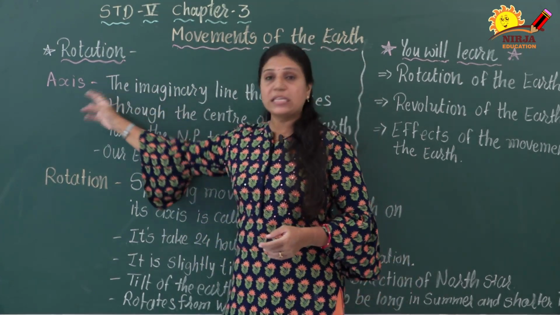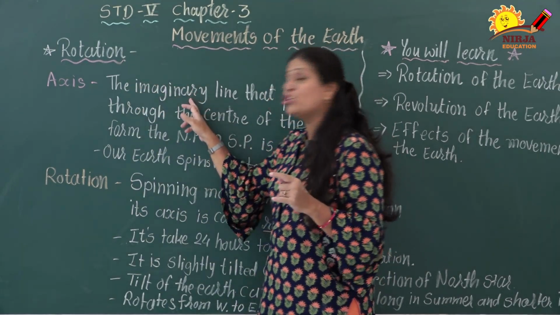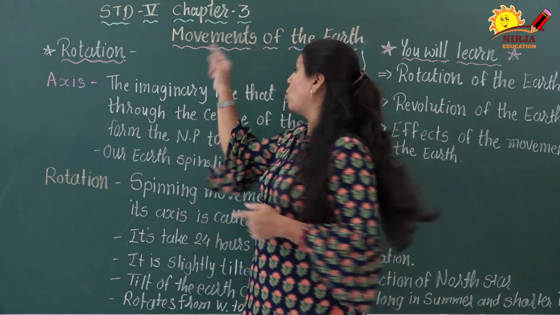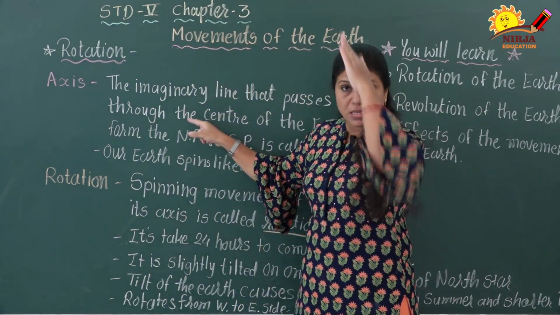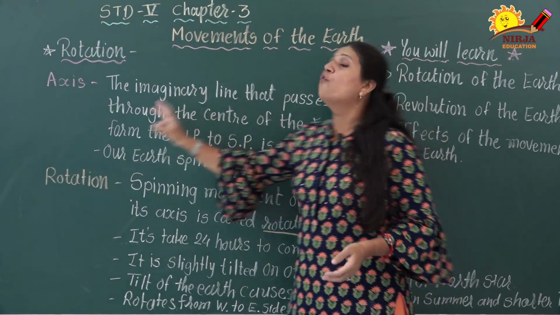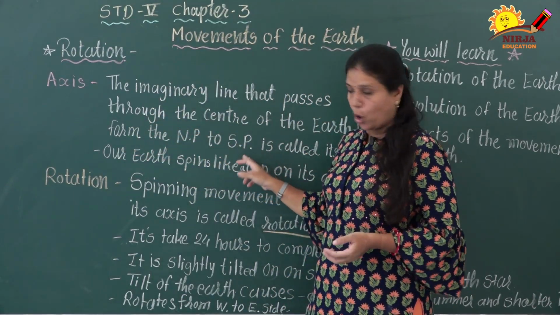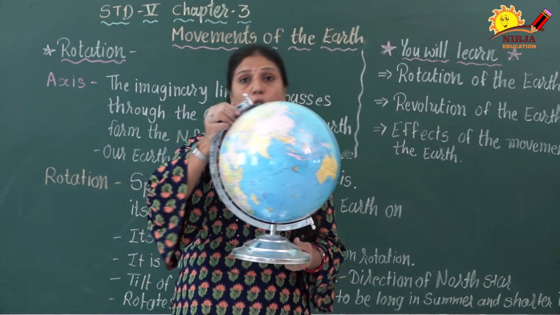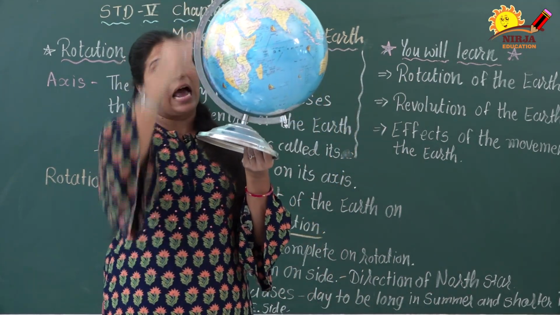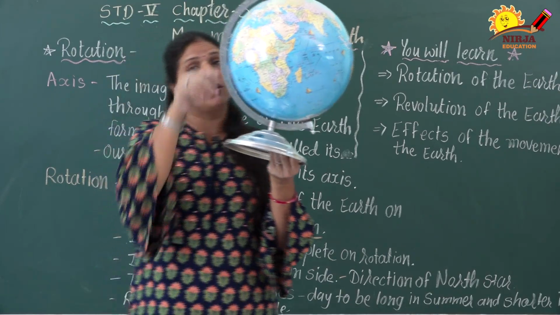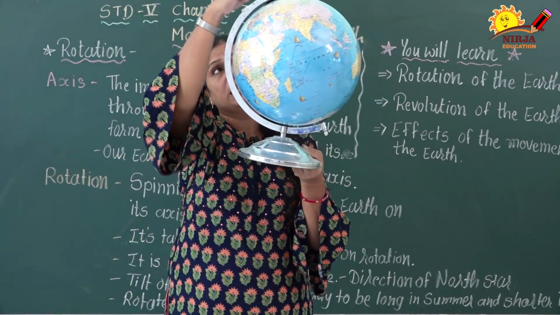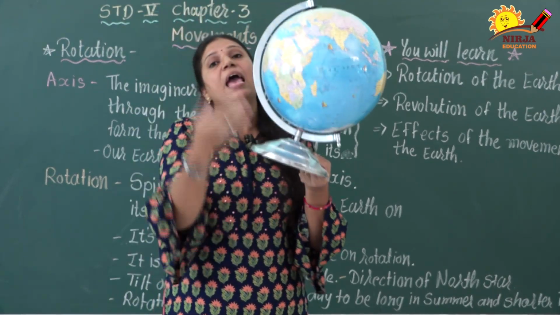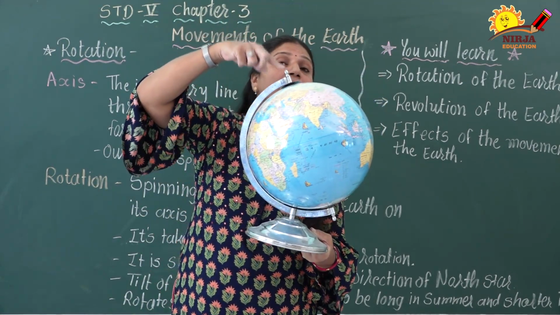So let's see, what is an axis? The imaginary line. It is not a real line, but we have to imagine it. The imaginary line that passes through the center of the earth from the North Pole to the South Pole is called its axis. Here in this globe, you can see the imaginary line that passes through the center of the earth. This is the North Pole, this is the South Pole. We can imagine this line in between, and this is called the axis of the earth.